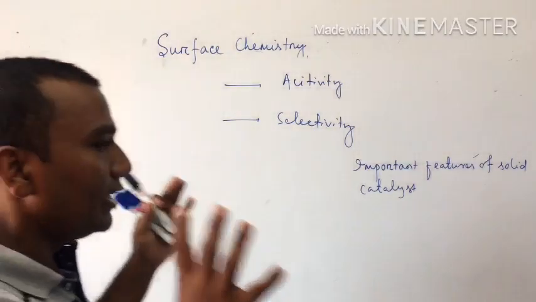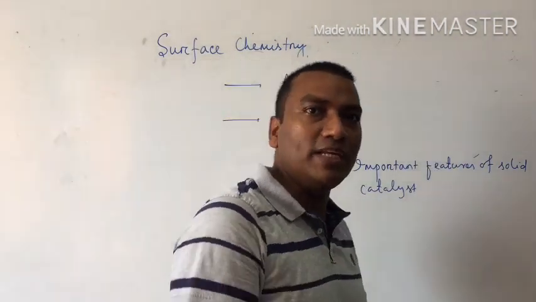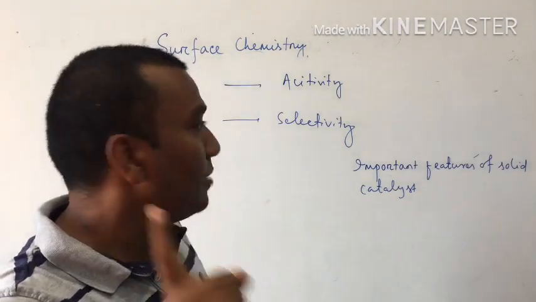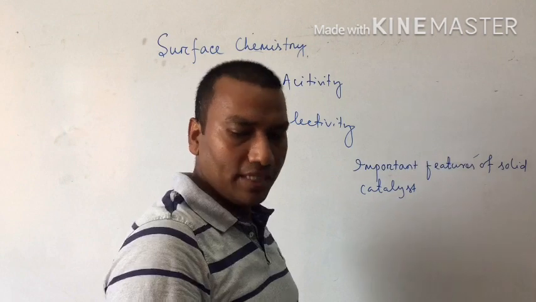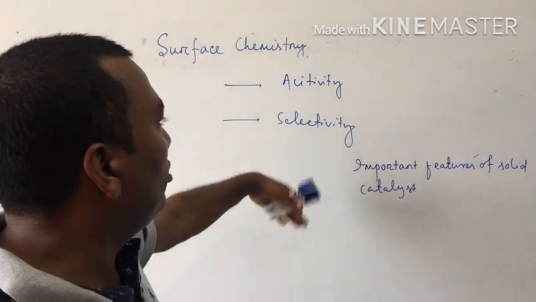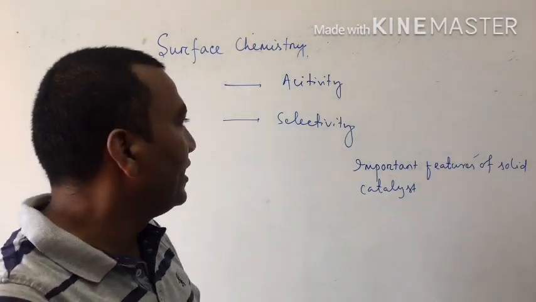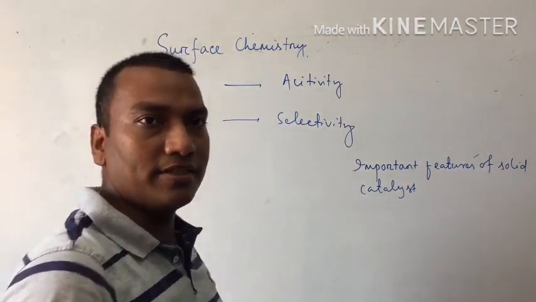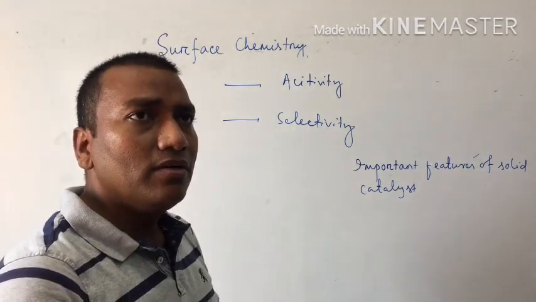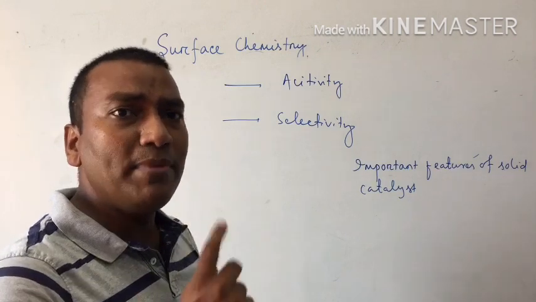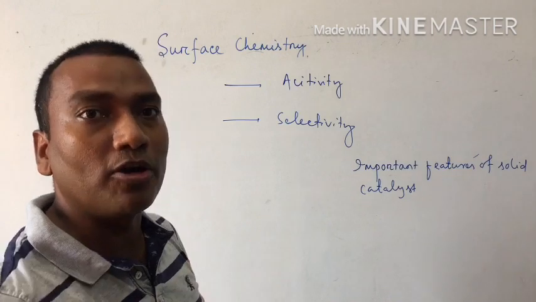So if that activity means chemisorption is very strong, then the reaction takes place easily. So that chemisorption is only possible when the catalyst is solid. Clear? Similarly, what do you mean by selectivity of a catalyst? Selectivity of a catalyst depends upon the ability to direct a reaction. What does it mean? That means same reactant but different solid catalyst, different product.